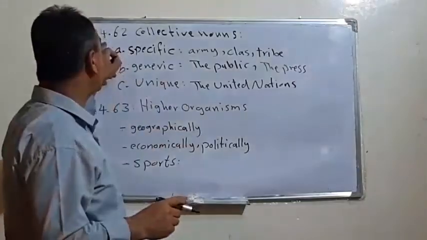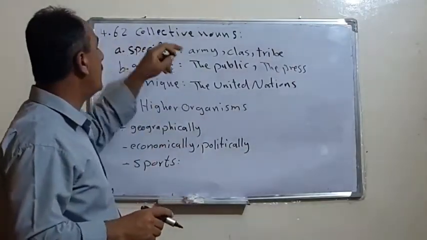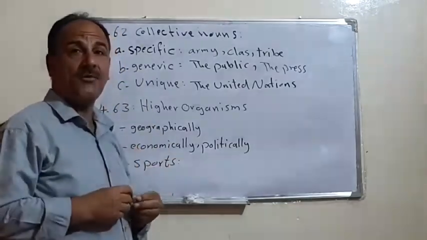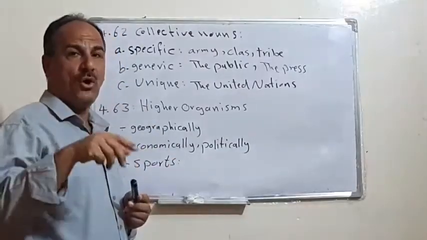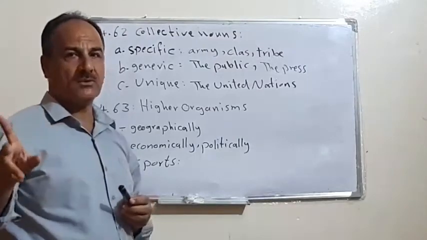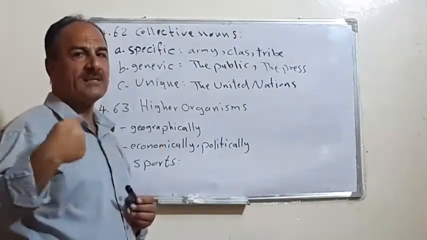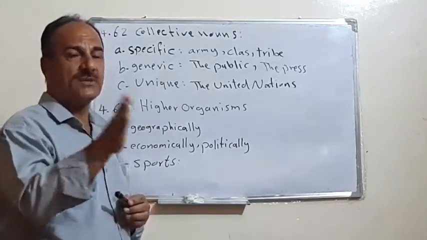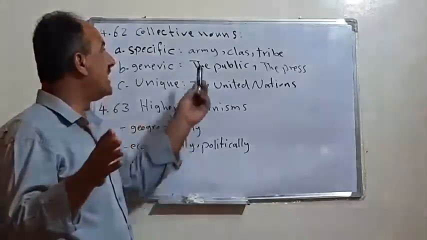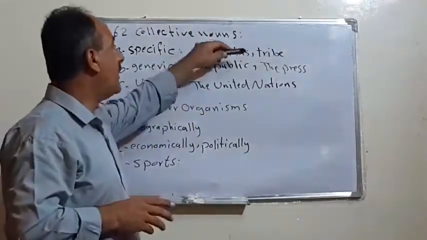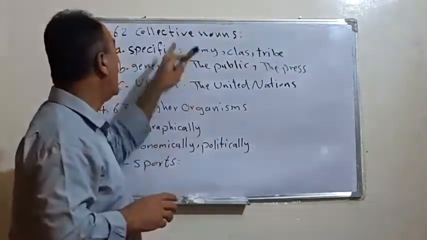In this section, section 4.62, we have what we call collective nouns. Collective nouns are a group of nouns that can be singular or plural according to the context we use, or according to our intention, whether we mean singular or plural. We use these words to represent a singular or a plural. In this case, we have three categories of such collective nouns.